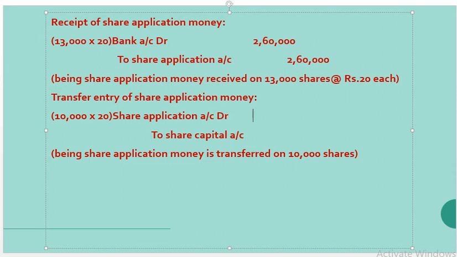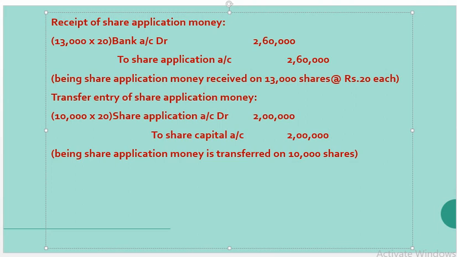So we have received 2,60,000 as share application money, and from that only 2 lakhs we are transferring to the share capital account. Narration: share application money is transferred on 10,000 shares.